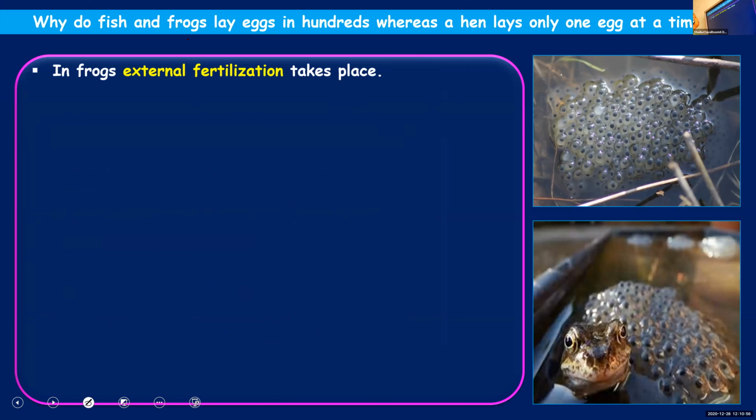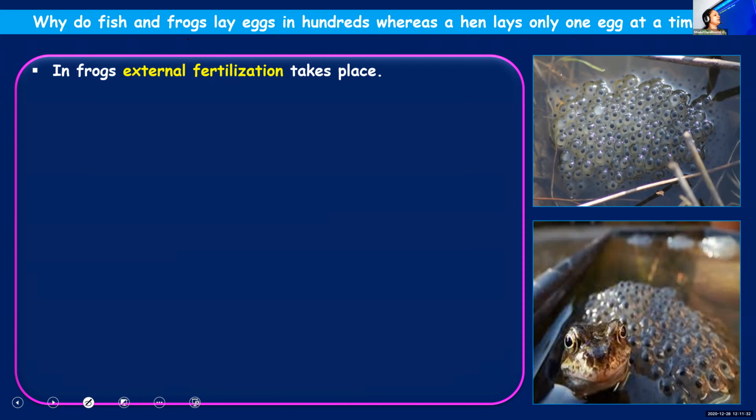And another very important topic: why do fish and frogs lay eggs in hundreds, whereas a hen lays only one egg at a time? That you might have noticed, birds like hen and all, they will lay only one egg, just one egg at a time. But at a time, fish, frogs, they will produce hundreds of eggs. Okay? And what could be the reason?